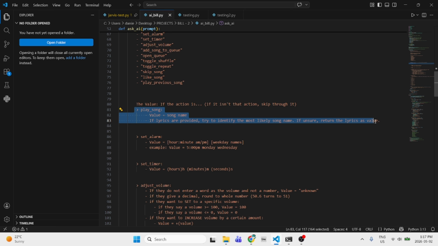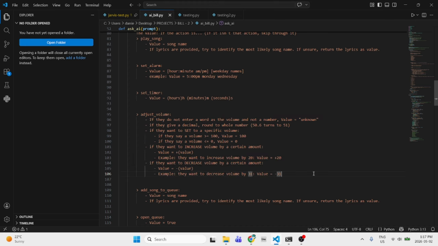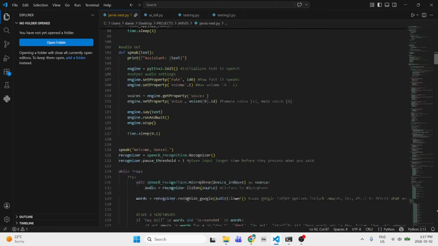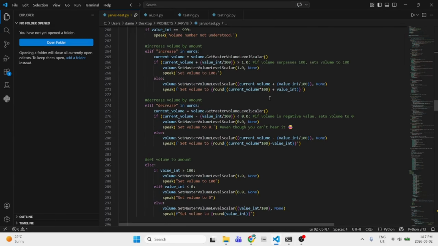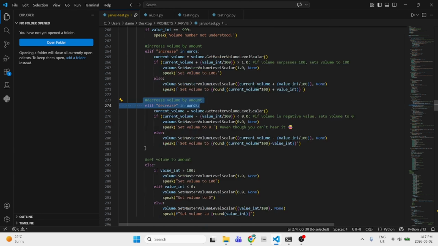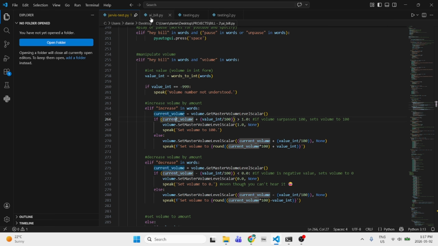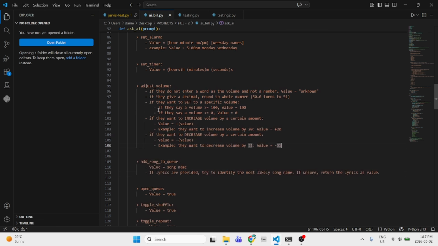If it's a play song, I need to make it not vague, but not too long. I can't give examples, or it's going to take too long to process everything. And this is adjust volume. Like I said, if you saw my previous videos, for the volumes there would be increasing volumes, decreasing volumes, and setting to a specific volume. And there's a lot of description. So this is the prompt here.